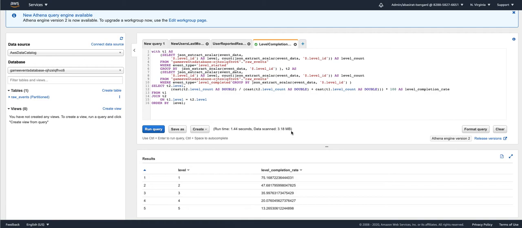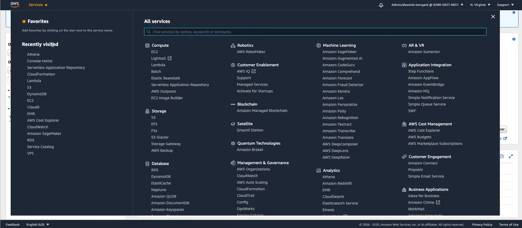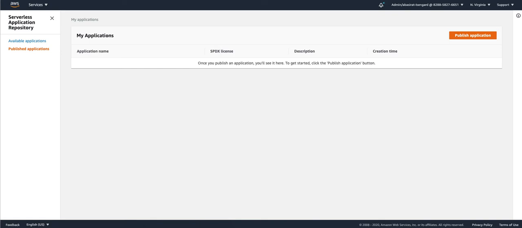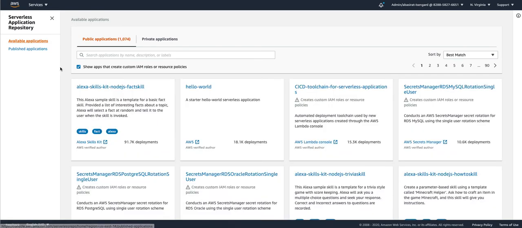To get us started, I will first navigate to the Serverless Application Repository, which is our repository for serverless applications. I click on available applications. I make sure that this box is ticked, show apps that create custom IAM roles or resource policies. Then I search for Athena Federation.